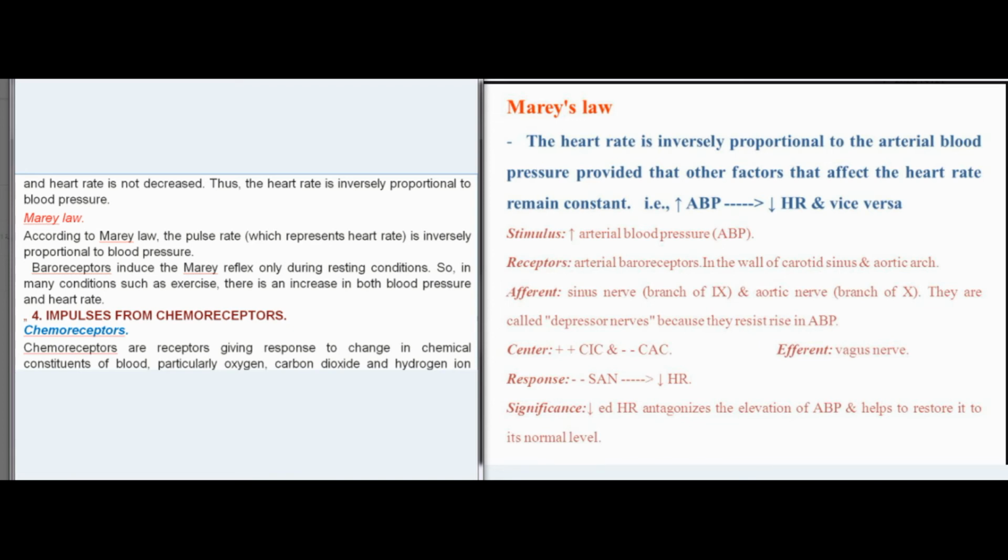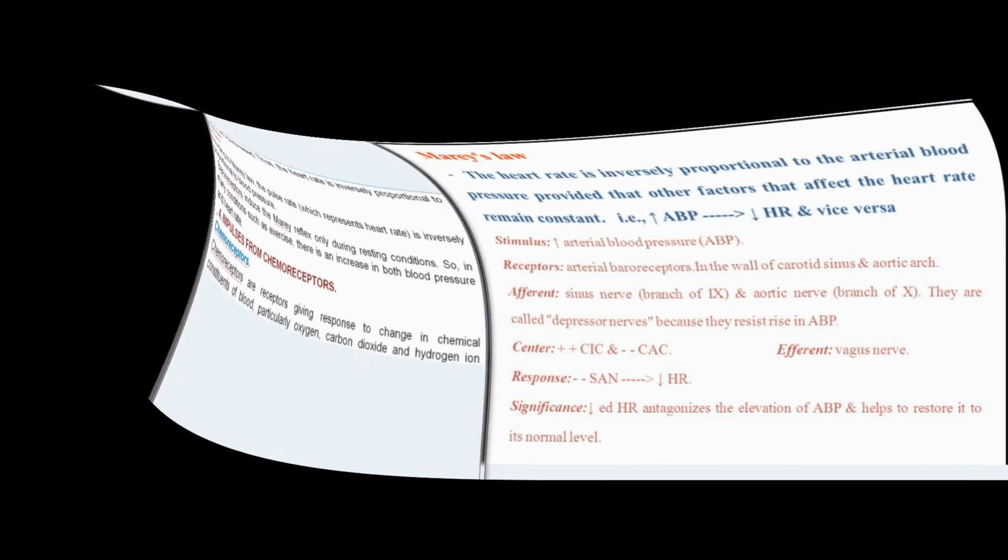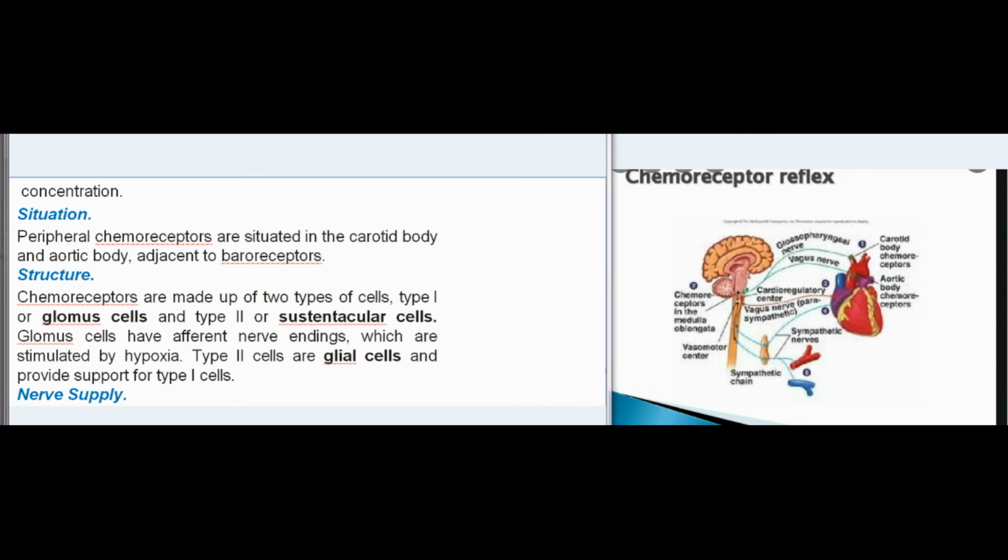4. Impulses from chemoreceptors. Chemoreceptors are receptors giving response to change in chemical constituents of blood, particularly oxygen, carbon dioxide, and hydrogen ion concentration. Situation. Peripheral chemoreceptors are situated in the carotid body and aortic body, adjacent to baroreceptors. Structure. Chemoreceptors are made up of 2 types of cells, type I or glomus cells and type II or sustentacular cells. Glomus cells have afferent nerve endings, which are stimulated by hypoxia. Type II cells are glial cells and provide support for type I cells.